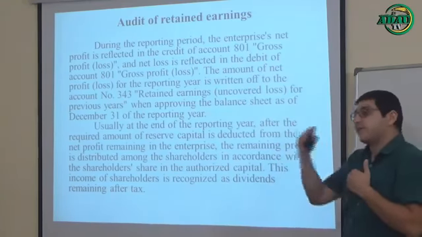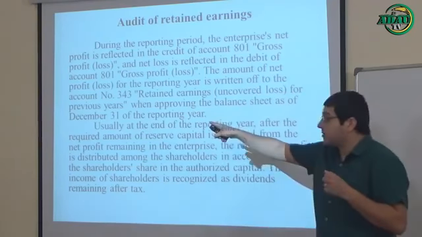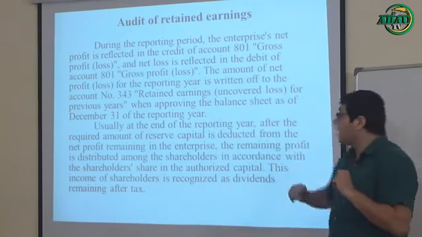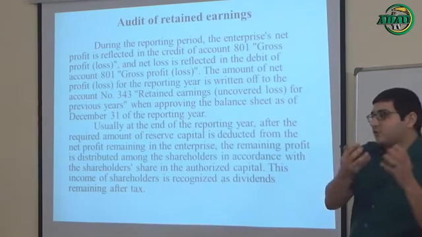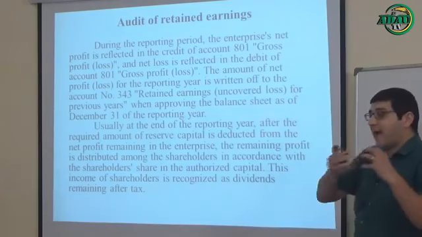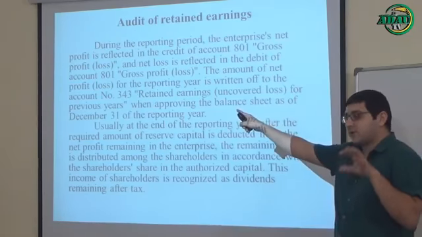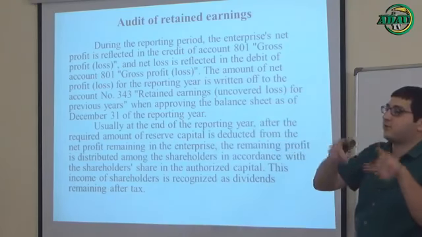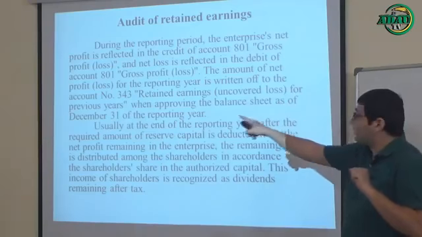And at the end of year, when you want to approve your balance sheet at December 31st, you must transfer this amount of money from account 801 to account number 343, named retained earnings or uncovered loss for previous years.